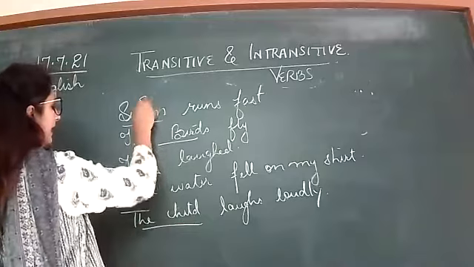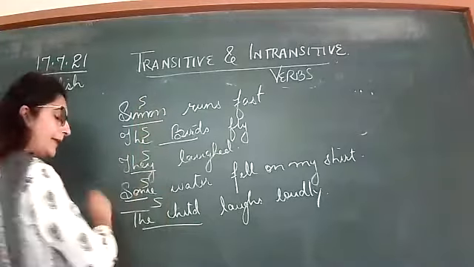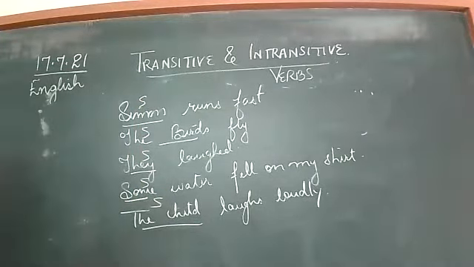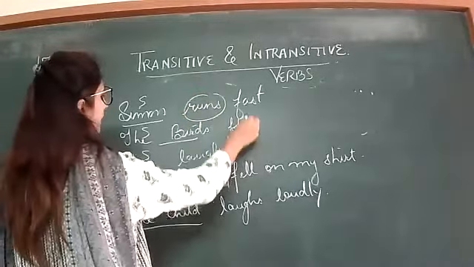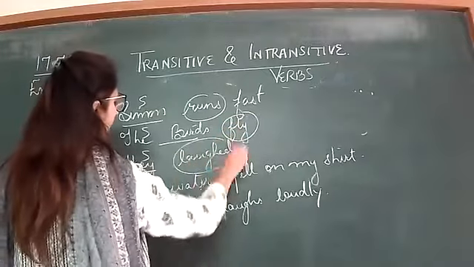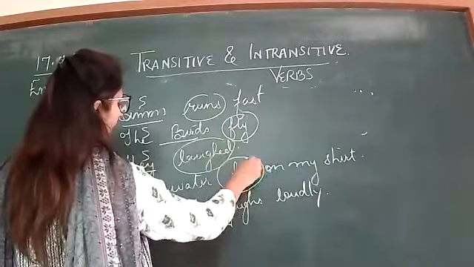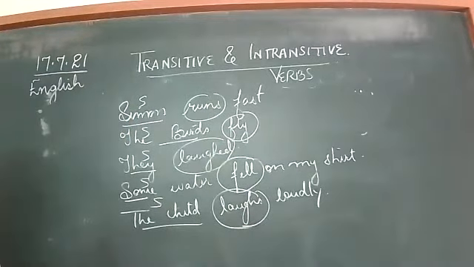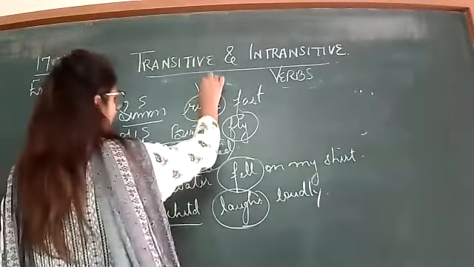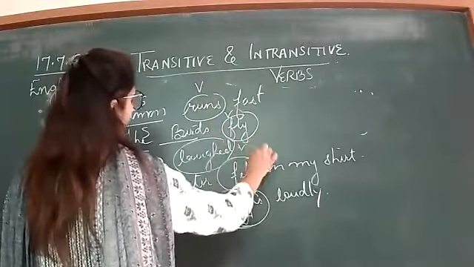Am I right? Yes, ma'am. Okay. Then runs, fly, laughed, fell, laughs. What are these? Verbs.